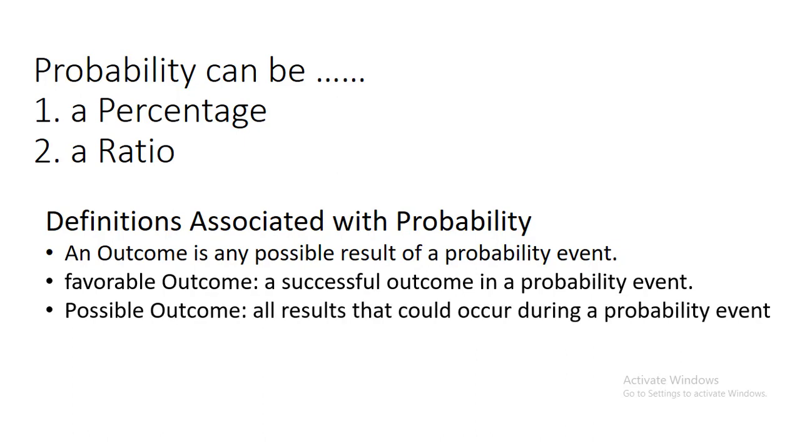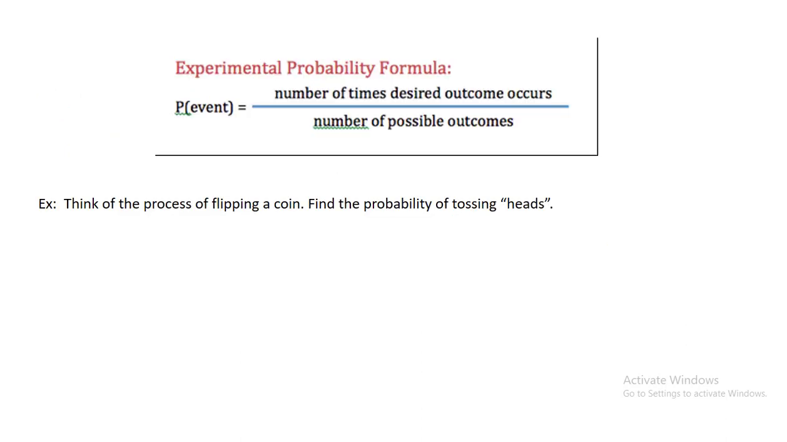A possible outcome is any result that could occur during a probability event. With a coin, it could be heads or tails. With a die, getting a 1, a 2, a 3, a 4, a 5, or a 6 would be all the possible outcomes.